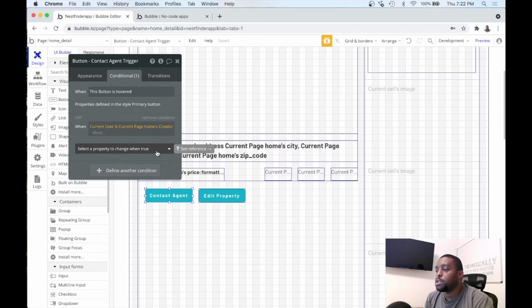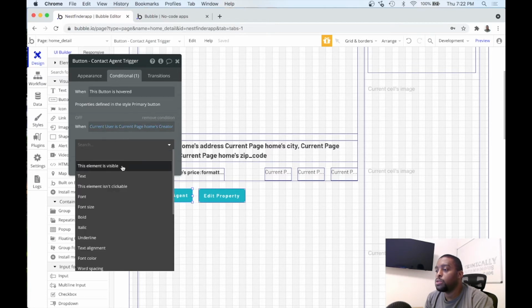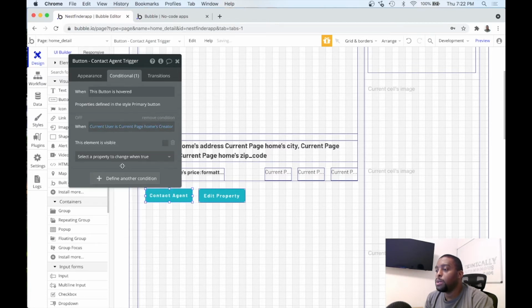So select the property to change when true. When this is true, we want this element is visible. Now you notice this checkbox. You check this box if you want to display this element on page load. But since we don't want to show this element when this condition is true, we're going to leave this unchecked.